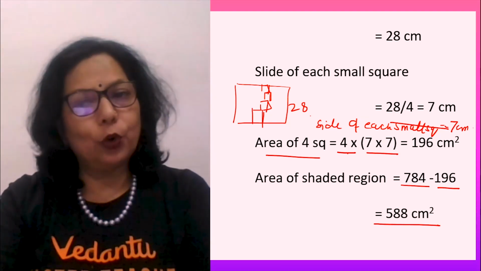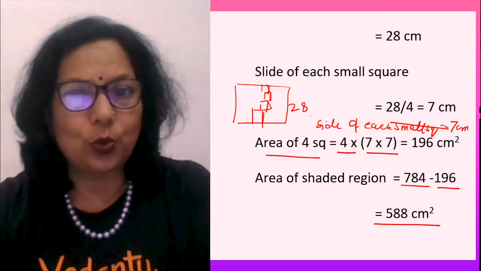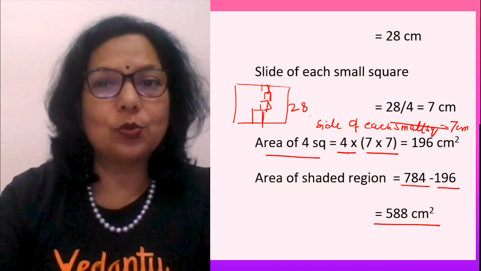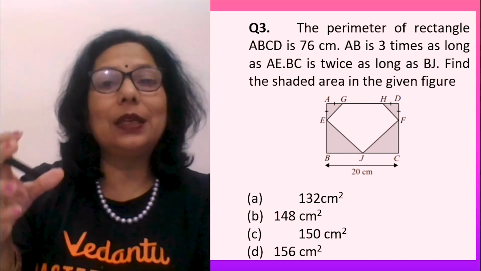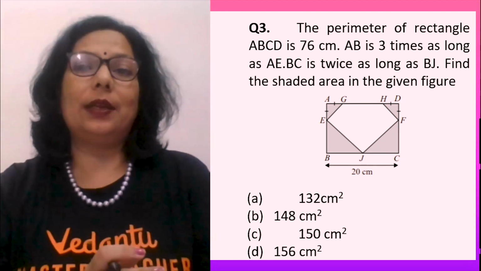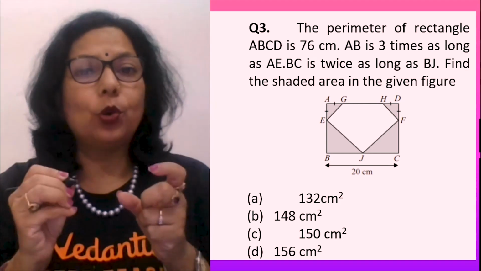Formula was straight, 4 into side or side into side. These were the things which you have used. But see, 4 into side is a perimeter, side into side is the area. But you have to apply the trick. कहाँ से निकाल के आप किसको कैसे यूज कर सकते हैं? एप्लीकेशन ऑफ फॉर्मूला आना चाहिए बिल्कुल क्लैरिटी से. वो तब आएगा when you will practice more and more questions.